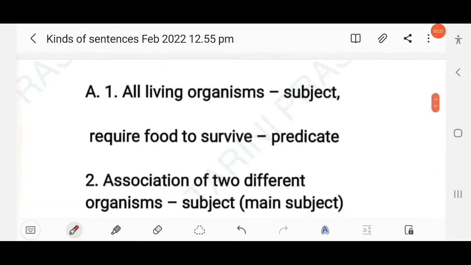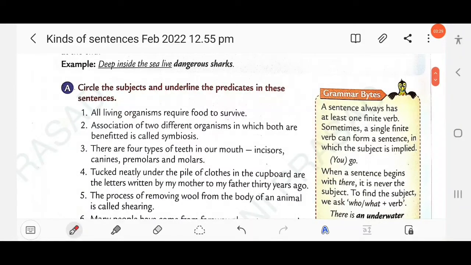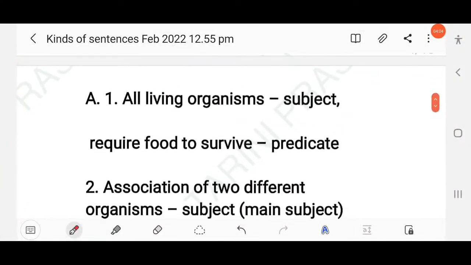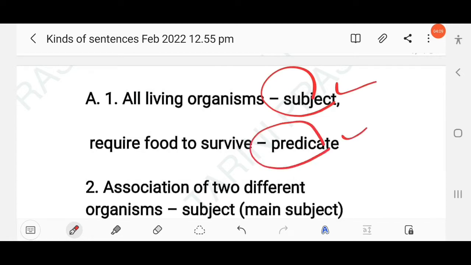Clear? Then next: circle the subjects and underline the predicates in these sentences. The first one: all living organisms require food to survive. If you want to know the subject in a sentence, you have to ask the question who or what. Who requires? You will get the answer, all living organisms. This is the subject, and the remaining part is called the predicate. So all living organisms is the subject and require food to survive is the predicate part.